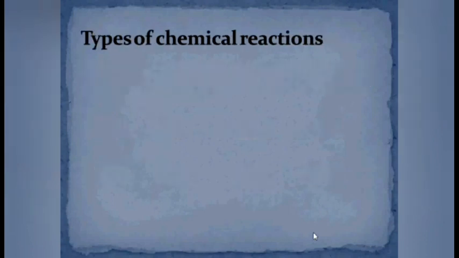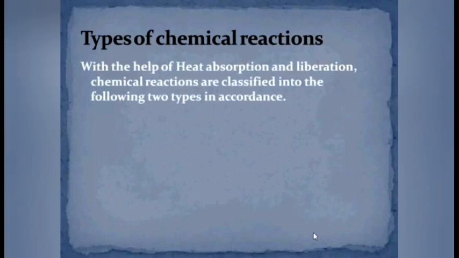Now we are moving to the next criterion. In this criterion, we are going to take the help of heat absorption and heat liberation. And with the help of this heat absorption and liberation, the chemical reactions are classified into two types.